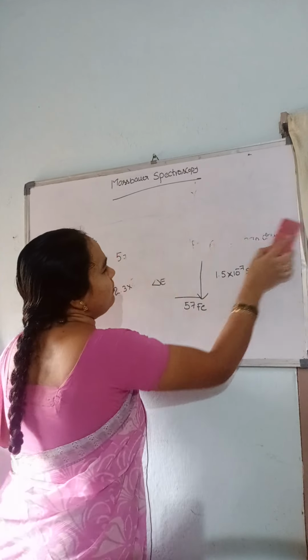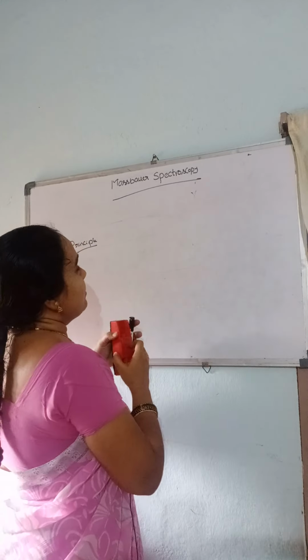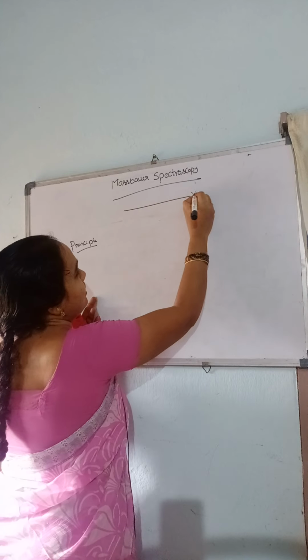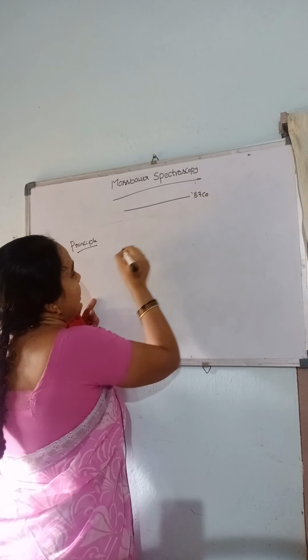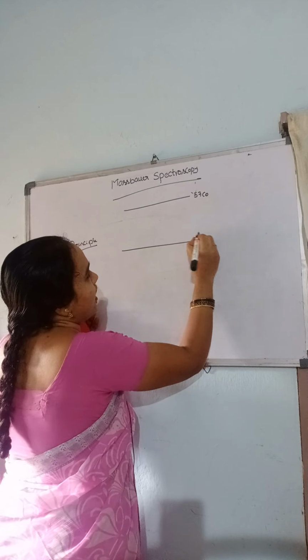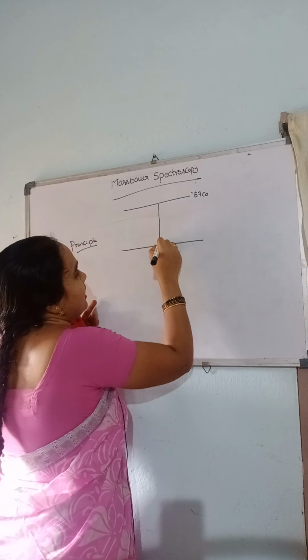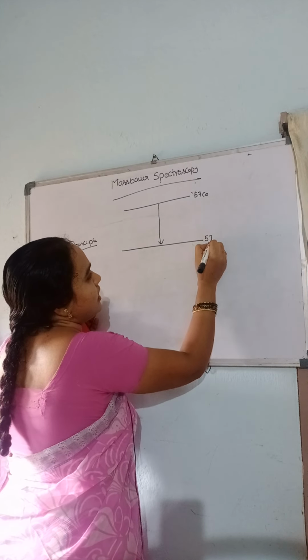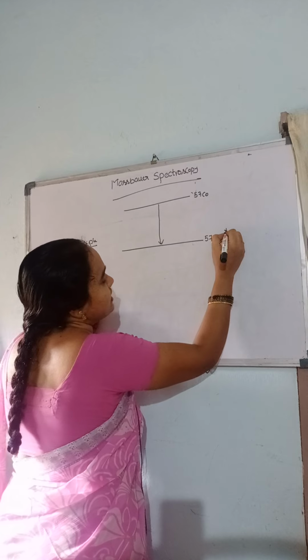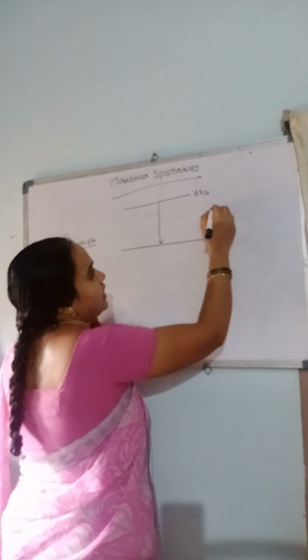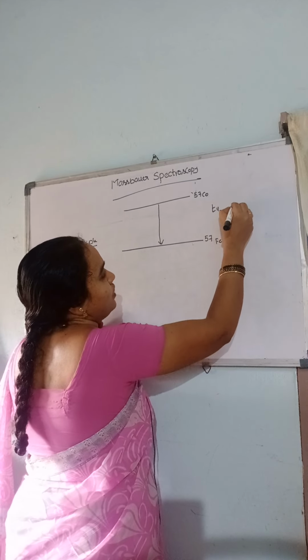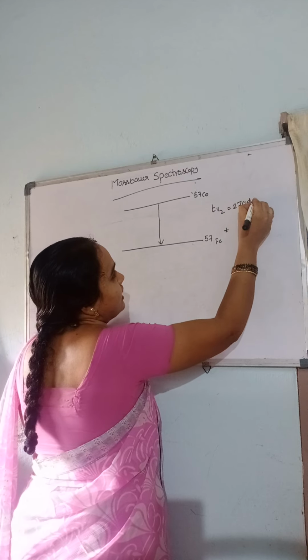Cobalt-57 is excited by the radioactive decay. It will be converted into iron-57 nucleus in the excited state with a half-life period of 270 days.